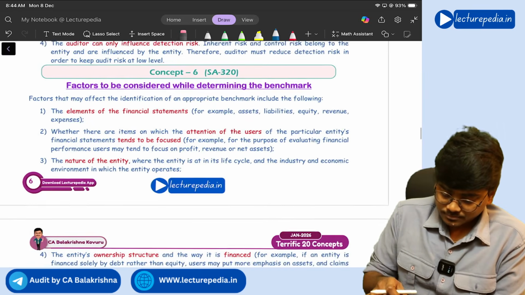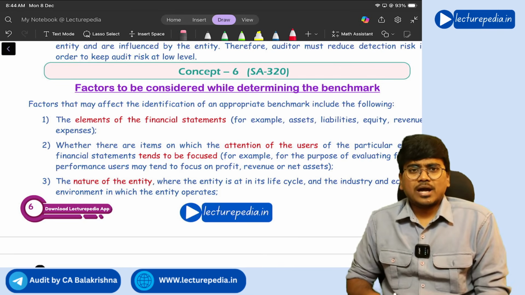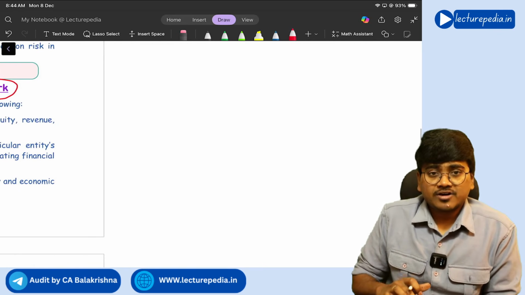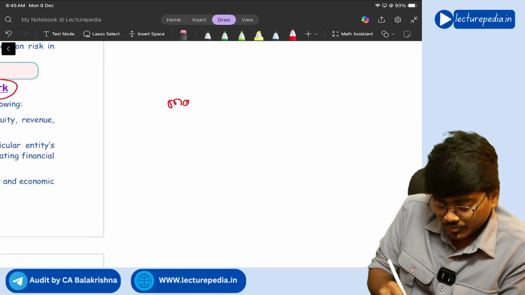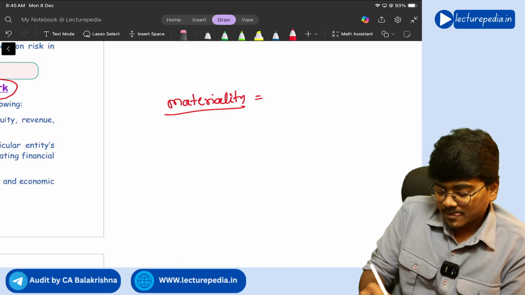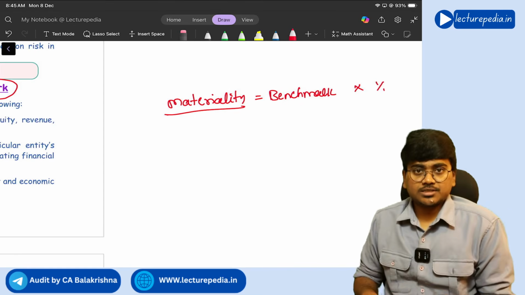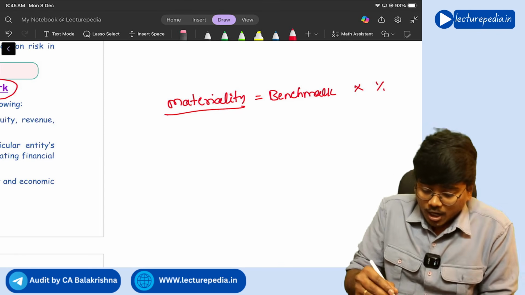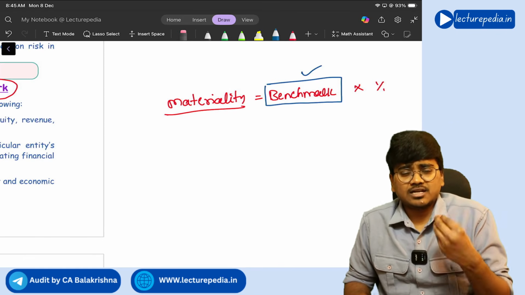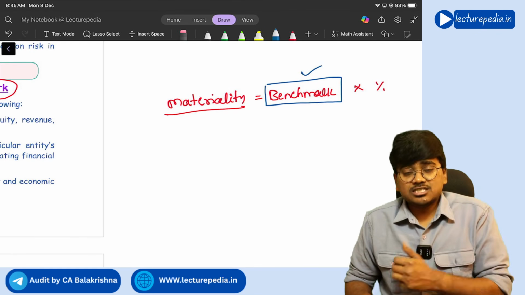Next, concept number 6, factors to be considered while determining the benchmark. So what is this benchmark? See, for determining materiality, how will you calculate materiality? Materiality calculation is benchmark multiplied by a percentage. Correct or not? Now how will you select this benchmark? Examples of benchmark: sales, net profit, gross profit. All these are some of the examples of benchmark. Correct?